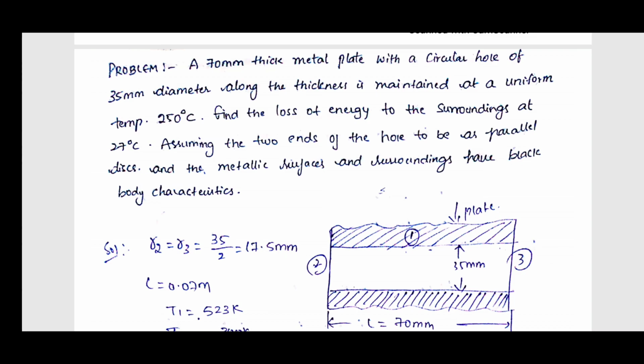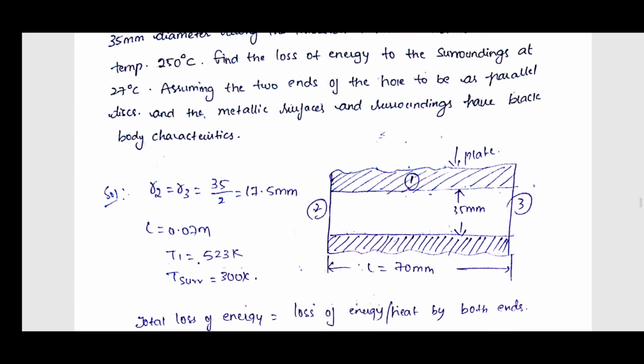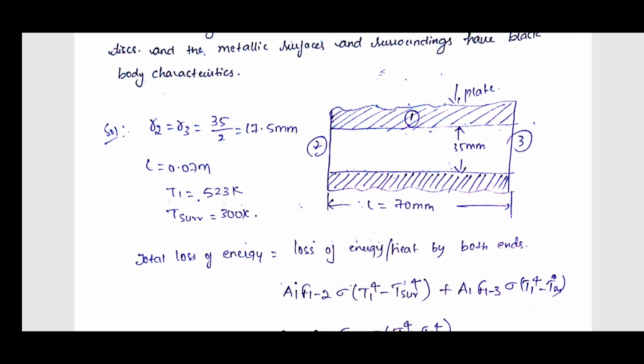Assuming the two ends of the walls to be parallel discs. Before, we have seen the perpendicular surfaces, now it is a parallel disc. And the metallic surfaces and surroundings have black body characteristics. As we know, we are treating everything as a black body till now, so consider it as black body characteristics. They have given length equal to 70 mm, so write it in meters, and R2 and R3 are the same, 35 by 2 is equal to 17.5 mm, convert into meters.